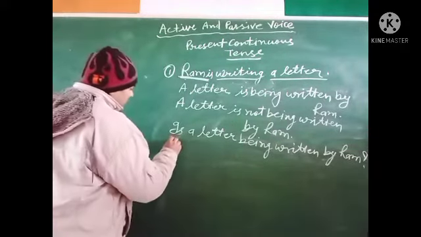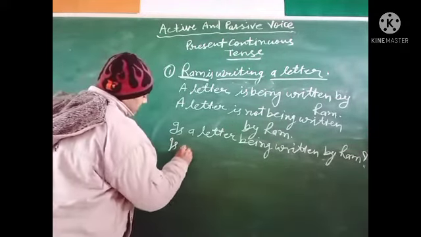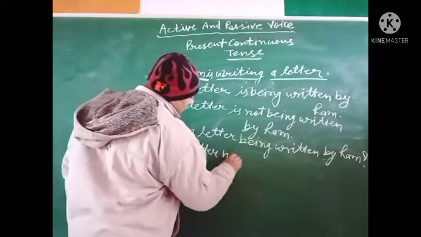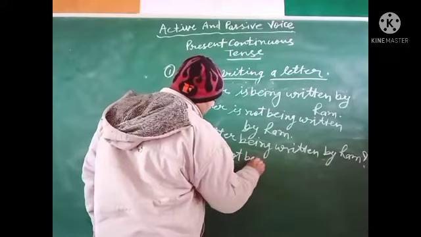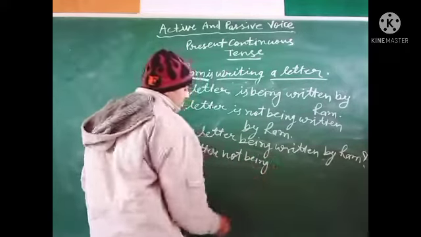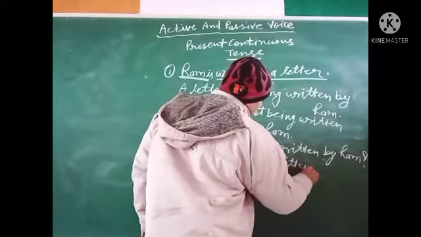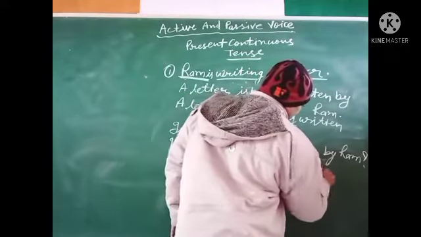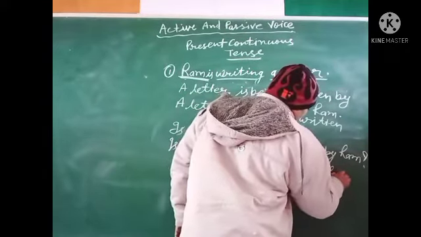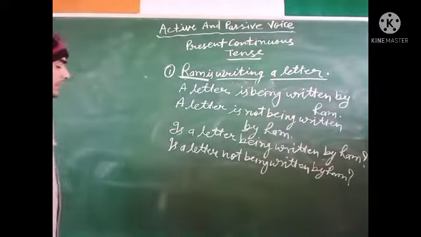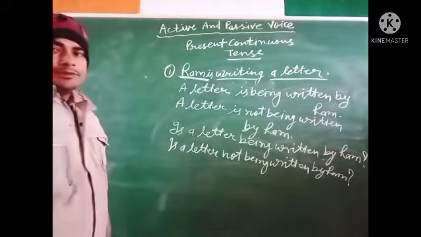And the interrogative negative: is a letter not being written by Ram? This is the interrogative negative.